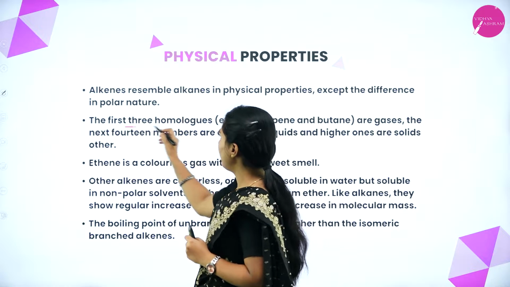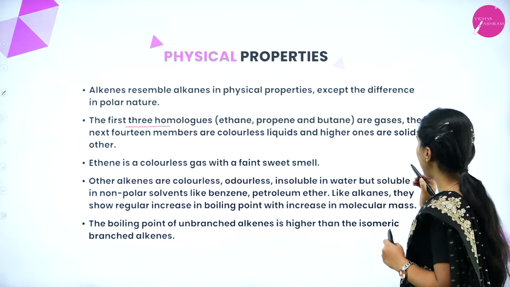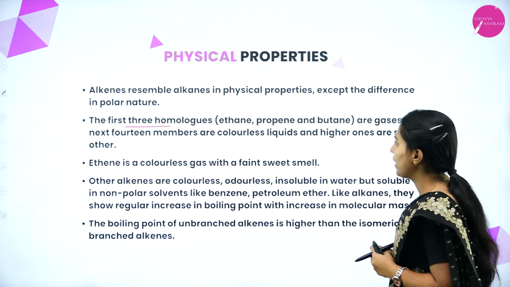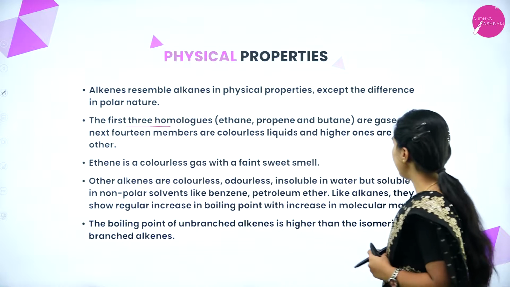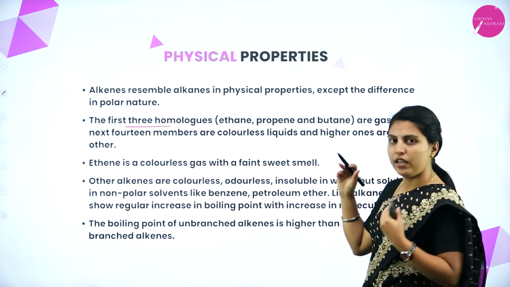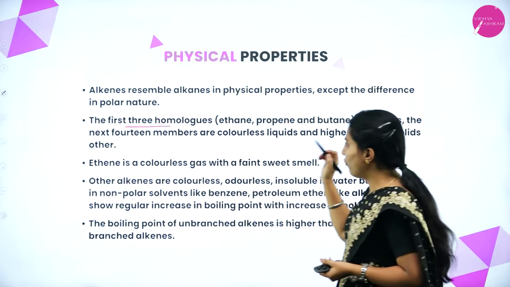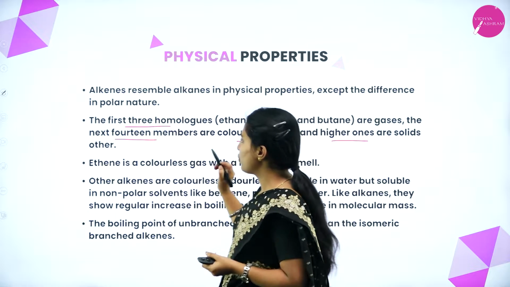The first three homologues, that is ethene, propene and butene, are gases, the next 14 members are colorless liquids, and higher ones are solids.